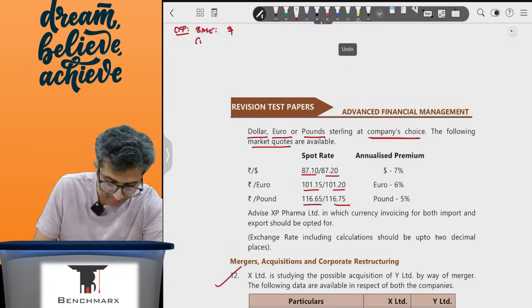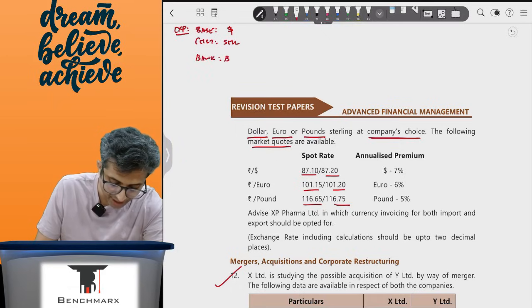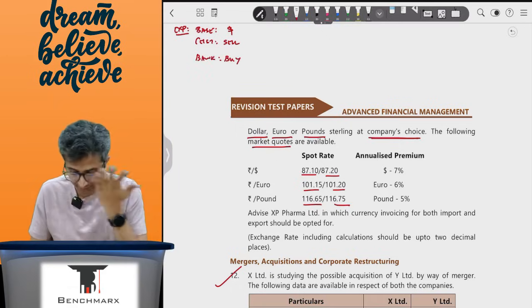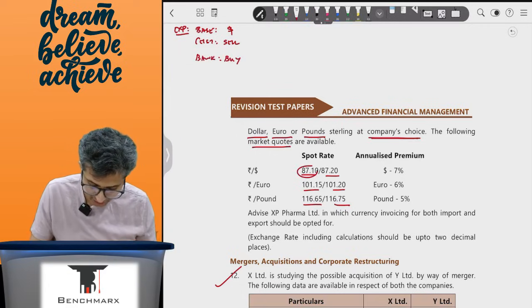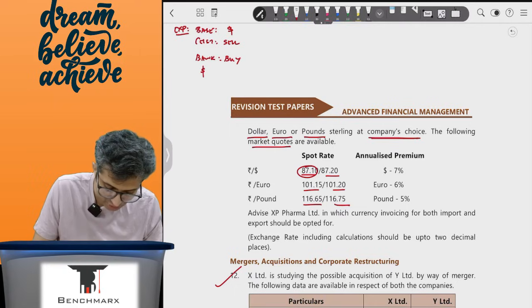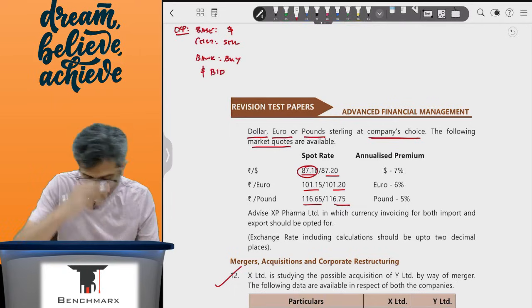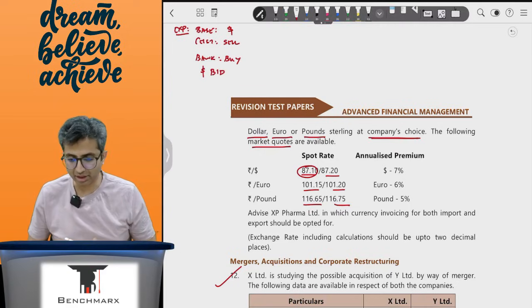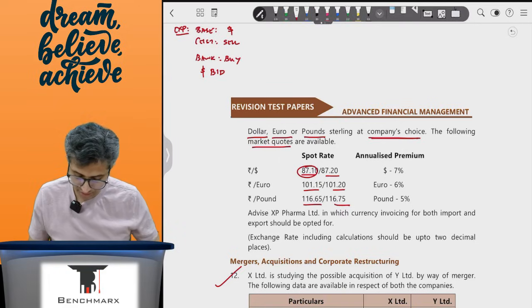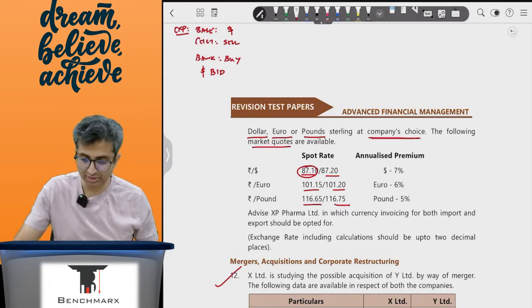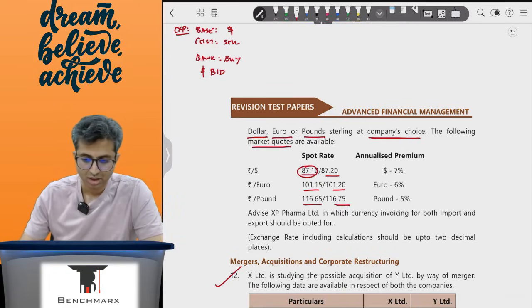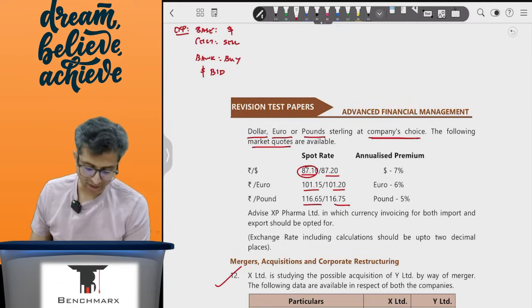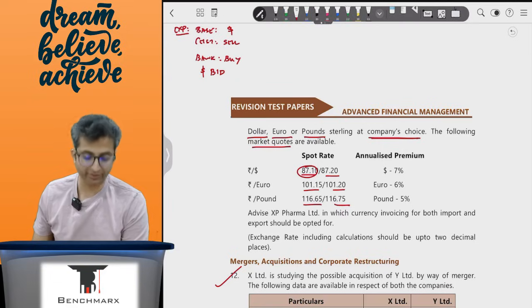You will end up selling the dollars, which means the banker will buy the dollars at the bid rate. So the transaction will be at the dollar bid rate. Over here, you will try to find the invoice value.